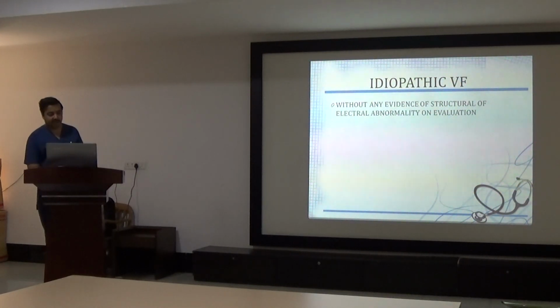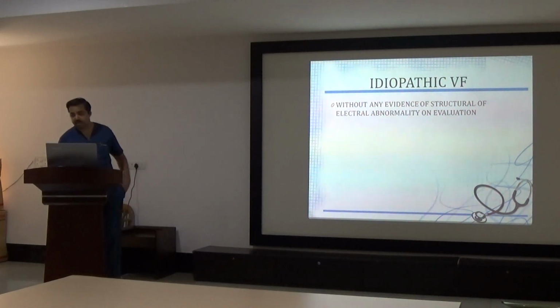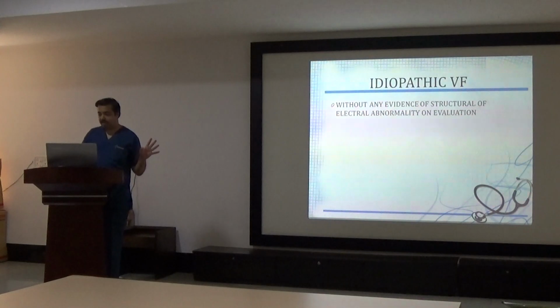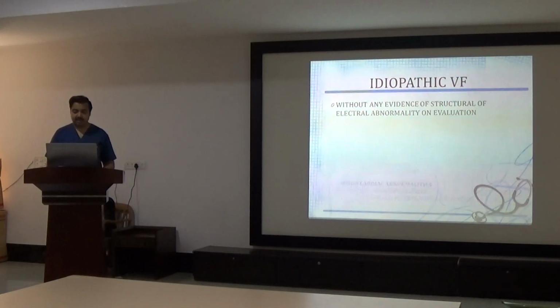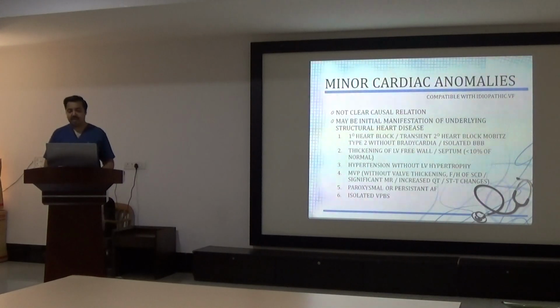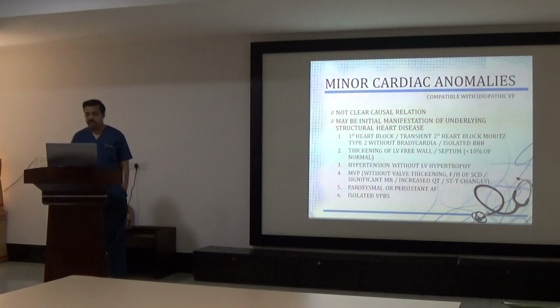And then comes the idiopathic VF without any evidence of structural or electrical abnormality on evaluation. So there are certain cases that still remain in spite of all this battery of investigations that can be termed idiopathic ventricular fibrillation. And minor cardiac abnormalities, which are more or less compatible with idiopathic VF type of cases, are not clear causal relations.